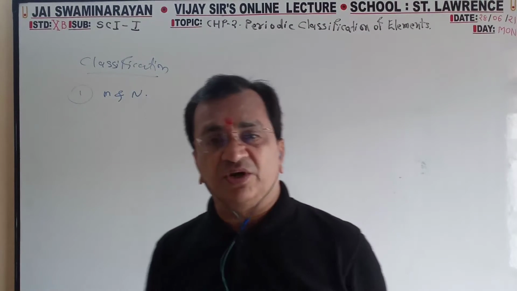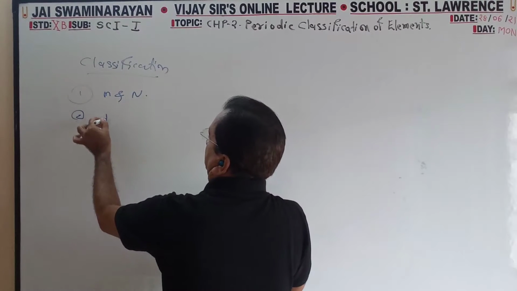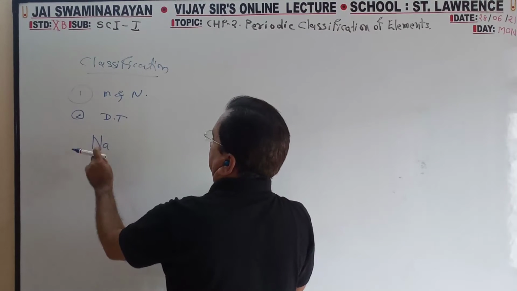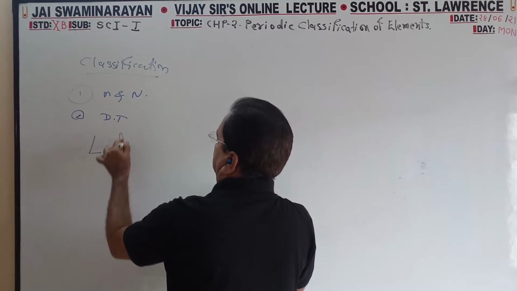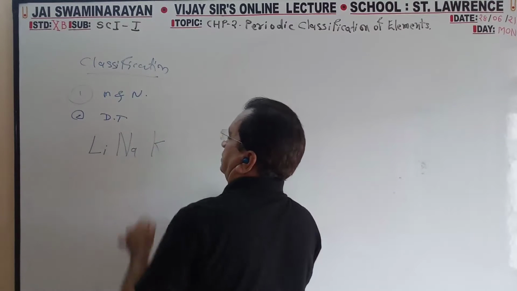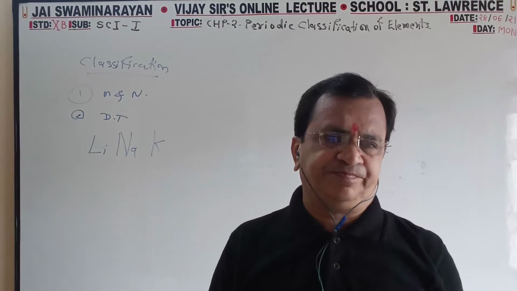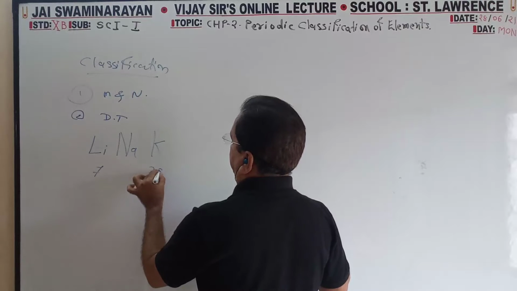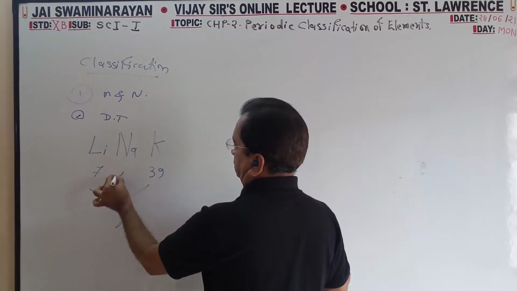Then second, Dobereiner's triad. The very best example I have given: Li, Na, K. Lithium, sodium, potassium. Atomic masses 7, 23, 39. Total of 7 and 39 is 46. Divide by 2, that is 23.